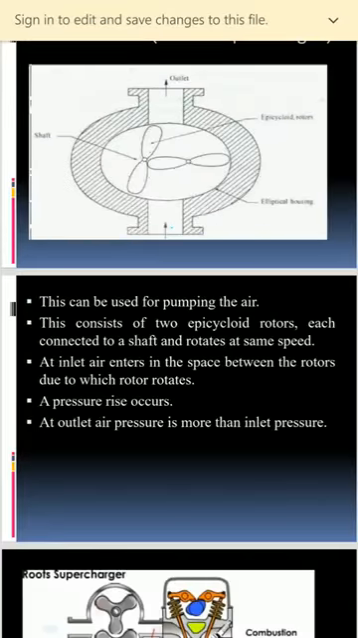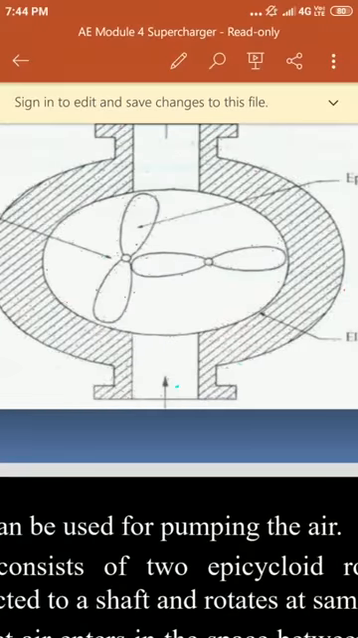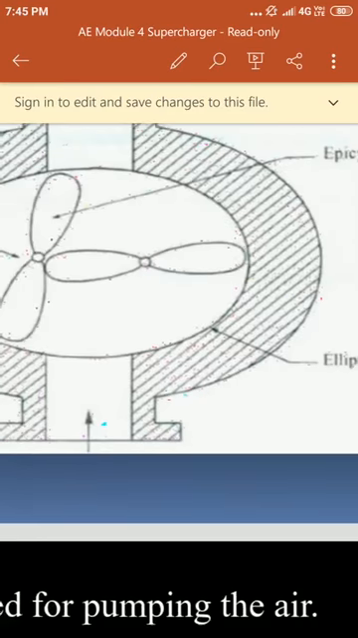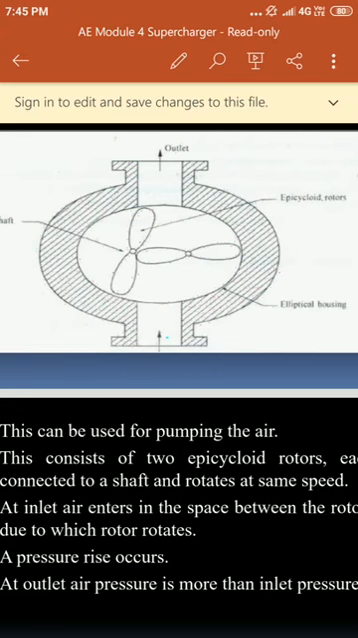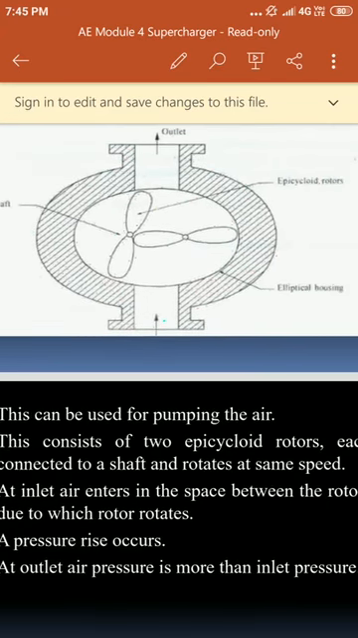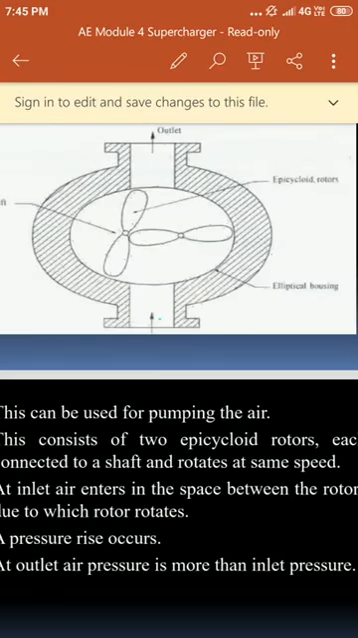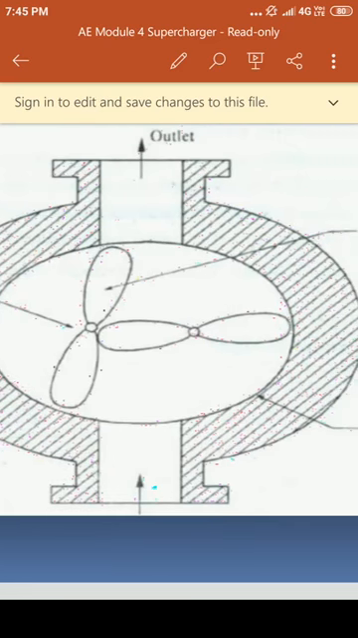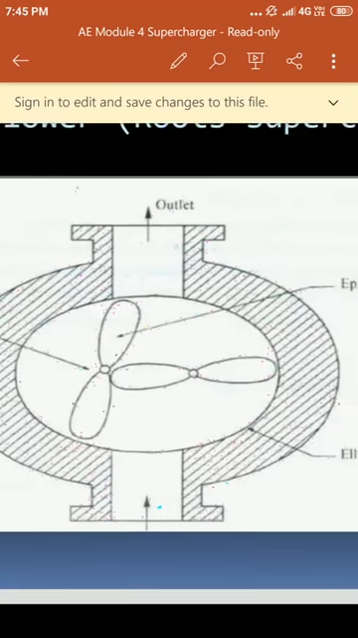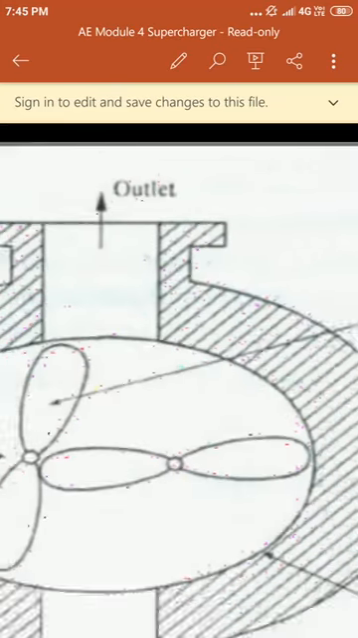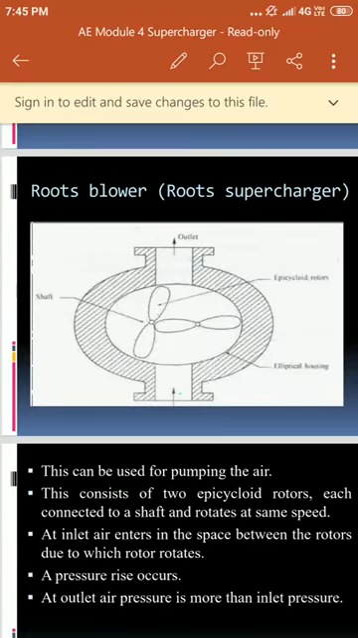Now, how to write the working? Assume this is the inlet, this arrow is the inlet. Air enters through the inlet. When the air enters inside the elliptical housing, it hits the epicycloid rotors, and due to that the rotors rotate. Once the rotors rotate, they exert pressure, which forms compressed air. Due to that, the outlet will open, and the compressed air will exit through this outlet. This is, in general, the Roots blower.